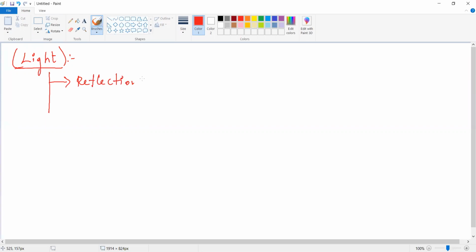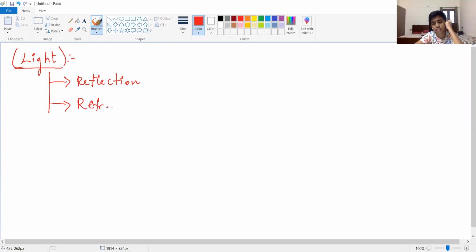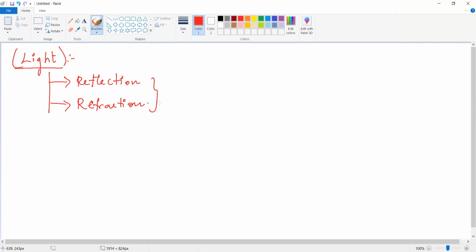Reflection. Rectilinear propagation, yeah. Okay, so in this case, reflection and another one is refraction, ma'am. Yes, refraction. Okay. These two, reflection and refraction, are the geometrical properties of light. Ma'am, today light is the chapter, ma'am. Yes, Kanna, light.